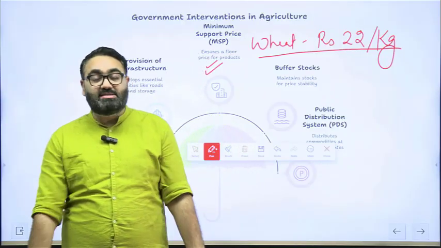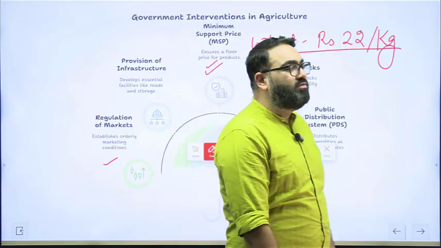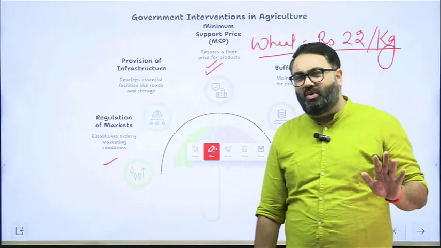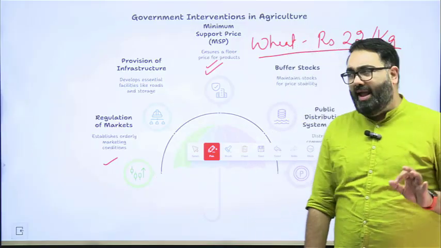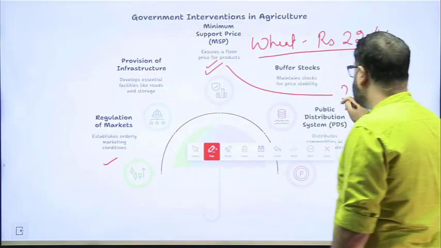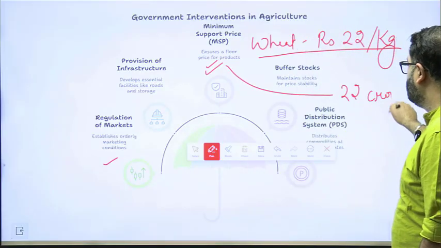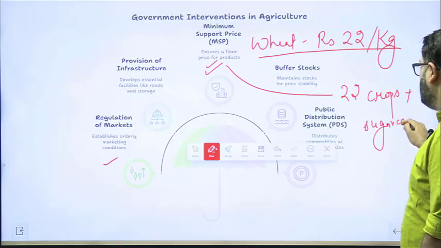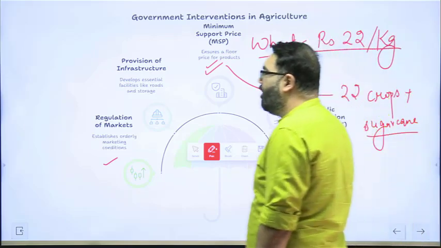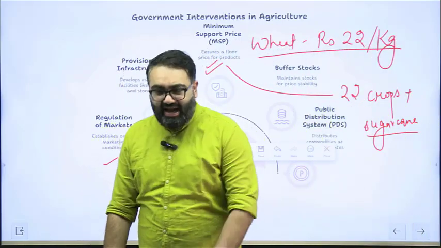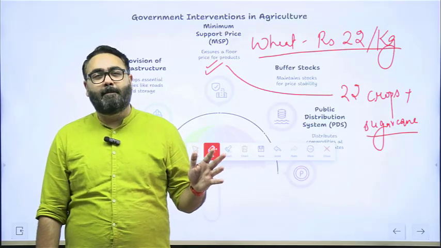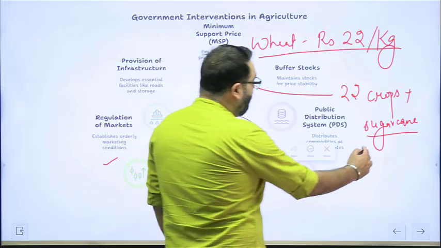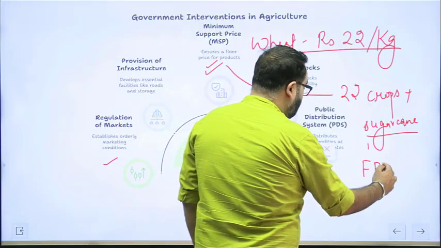Now there are a lot of things about MSP that you should know. All of these are important for the examination. Number one, MSP is not announced for every crop in India. MSP is announced for 22 crops plus sugarcane. So you can say 23 in total, but it is better to write 22 crops plus sugarcane because there is a slightly different provision for sugarcane. The government announces a price for sugarcane also, but that is called the fair and remunerative price. That is slightly different.